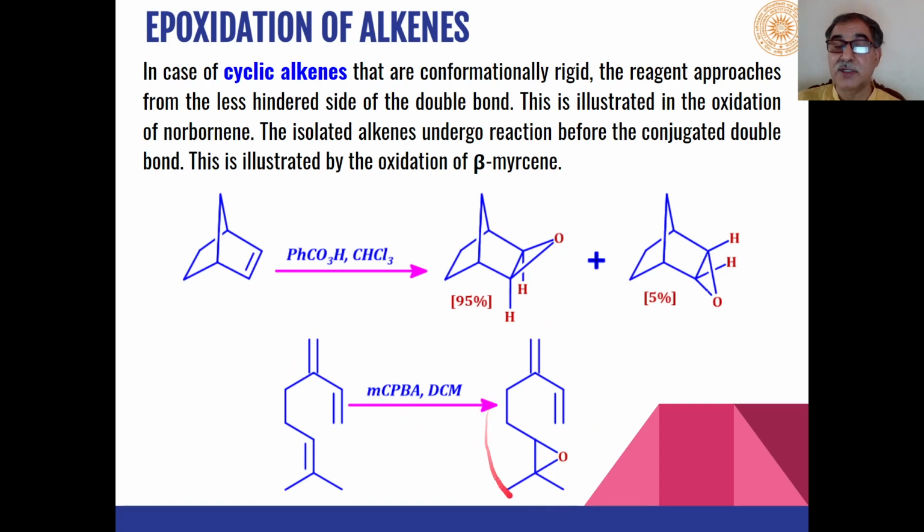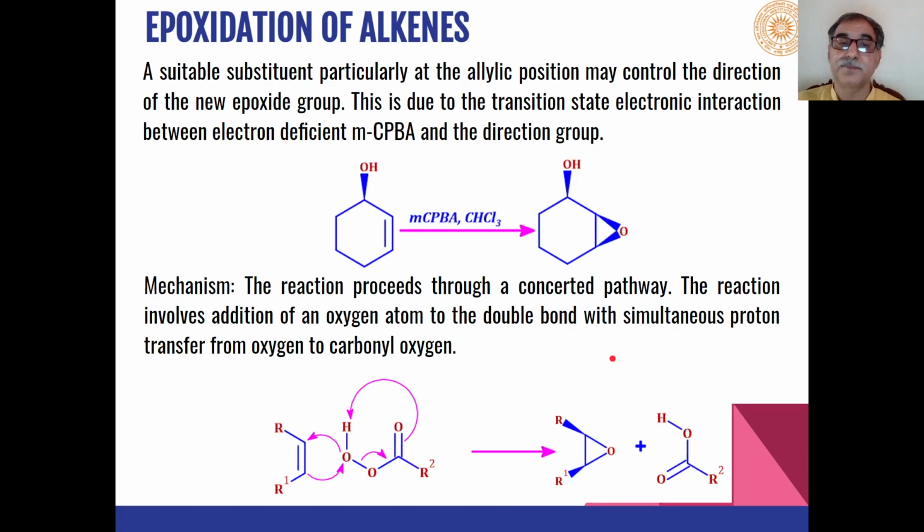So we will get this product as the selective product. Then in the case of these types of allylic alcohols, oxidation of this carbon-carbon double bond can also take place, and we will get an anisotropic product in this case.